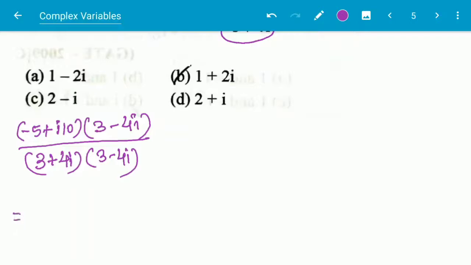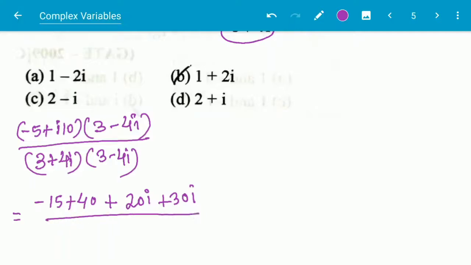So if we multiply and simplify: -15 + 40 + 20i + 30i over 3² which is 9, plus 4², using a² minus b², it will be plus 16.